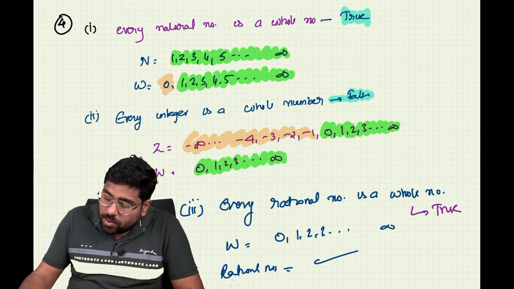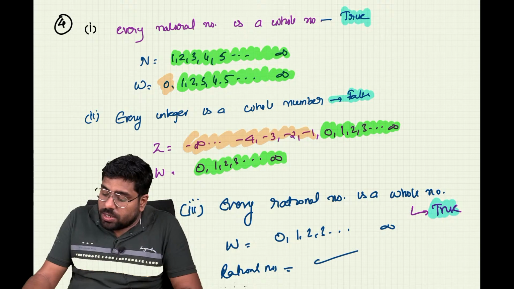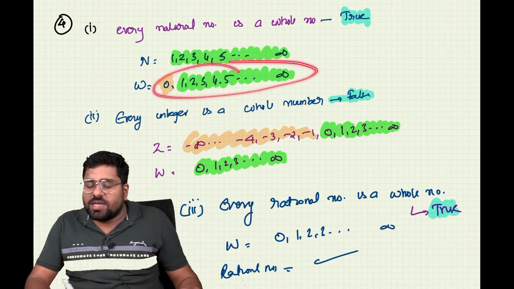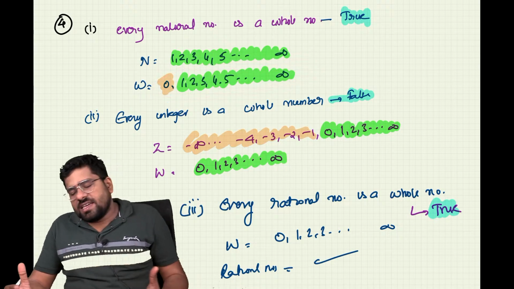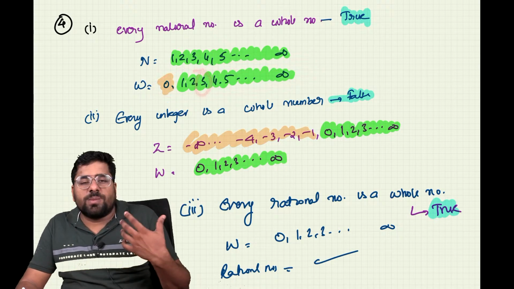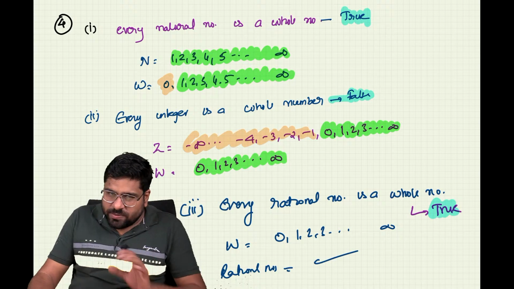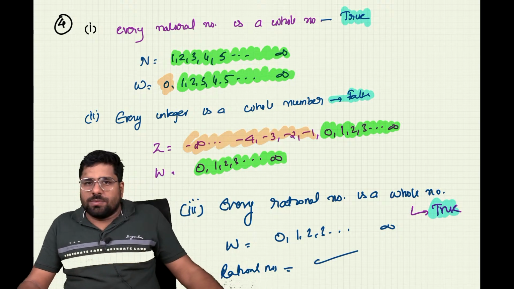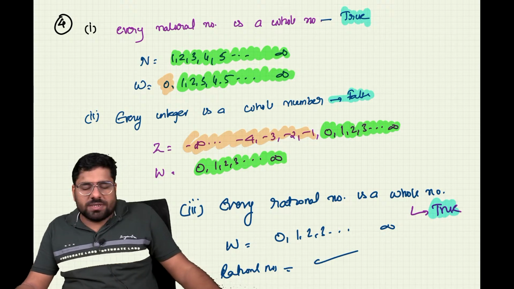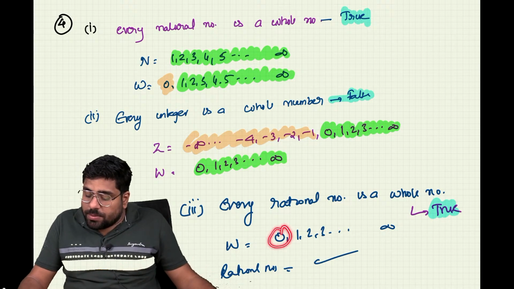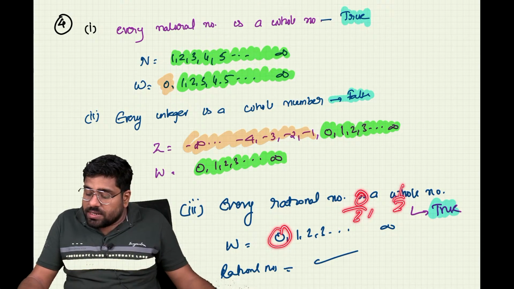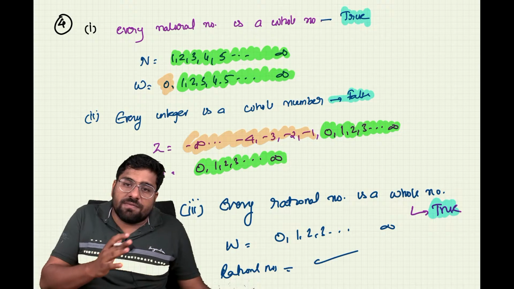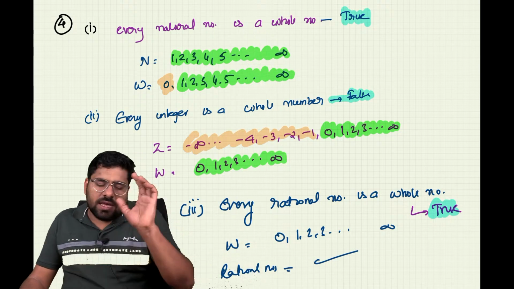You may doubt that I cannot show this correctly, since we cannot write rational numbers as a list. There are infinite rational numbers, and it is impossible to write them all down. We can just say that 0 can be written as 0 by 3, 1 can be written as 1 by 1, 2 can be written as 2 by 1, 3 can be written as 3 by 1, and every whole number can be written as a rational number.